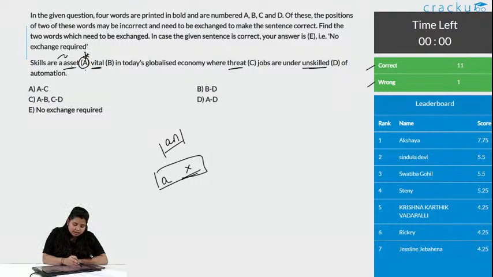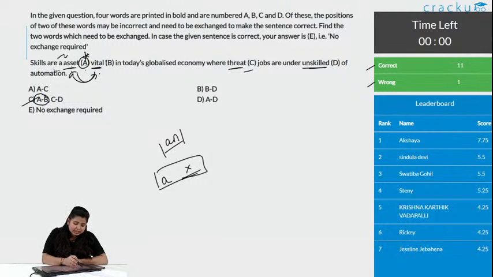Skills are a asset vital. Can we say skills are a vital asset? Definitely. So, the first replacement is A and B. Where do you find A and B? A and B is only in option C. So, I can directly say without checking option C and D that option C is the correct answer, as I have found A and B are correctly replaced.